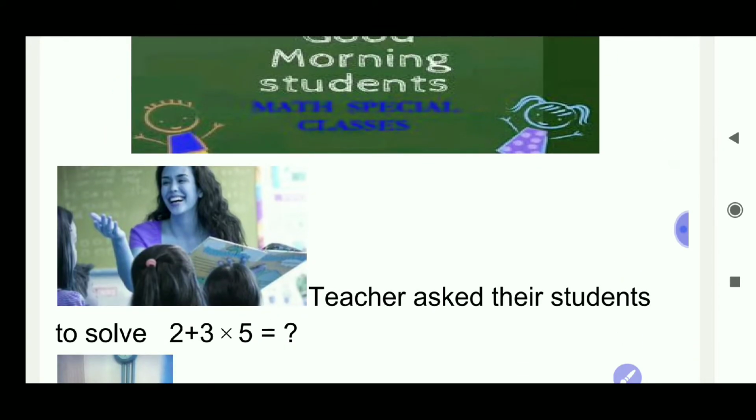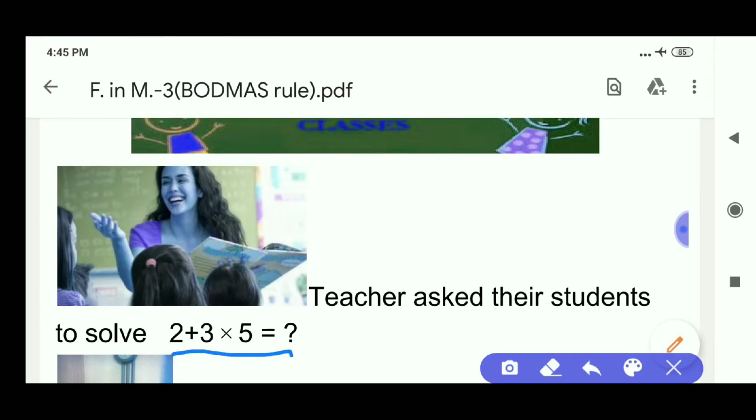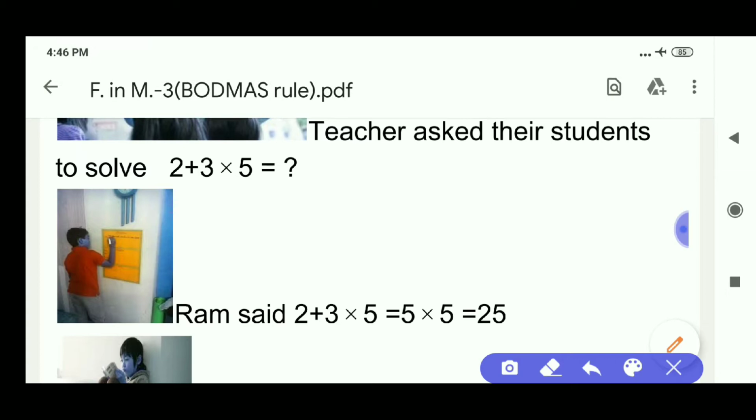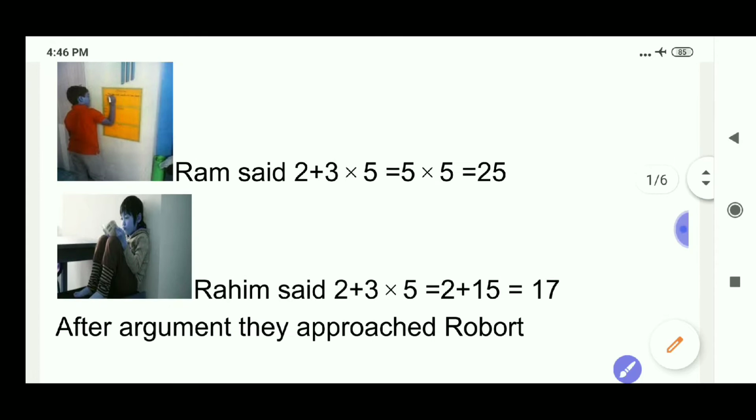Teacher asked their students to solve 2 plus 3 into 5 is equal to how much? Ram said 2 plus 3 into 5 equals 2 plus 3 is 5, into 5 is 25.